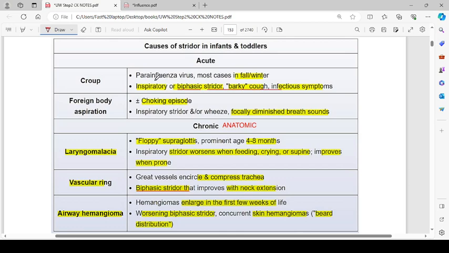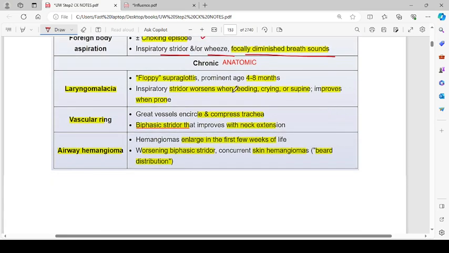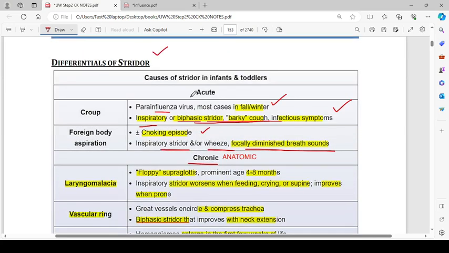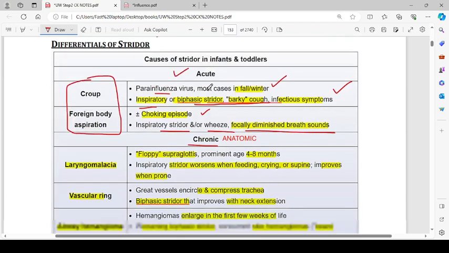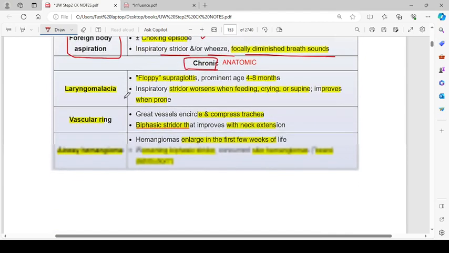So croup is caused by the parainfluenza virus in most cases in fall or winter. The stridor will be inspiratory or biphasic stridor with a barky cough and infectious symptoms. Foreign body aspiration with or without choking episode: inspiratory stridor or wheeze and focally diminished breath sounds. So croup and foreign body aspiration are causes of acute stridor, and chronic or anatomic causes of stridor include laryngomalacia, vascular ring, and airway hemangioma.